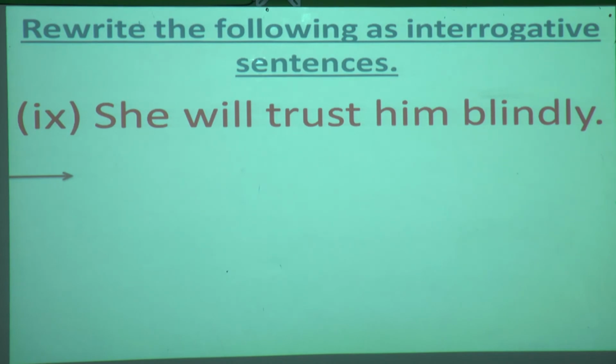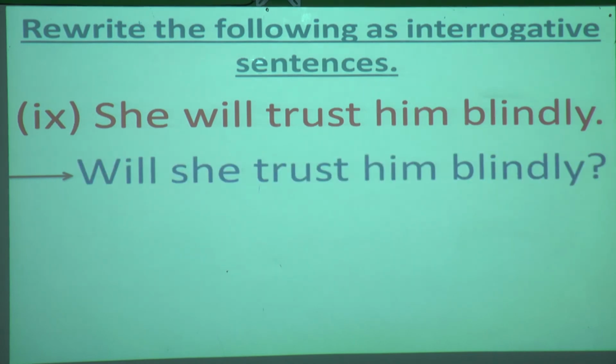Next, the ninth one is there. She will trust him blindly. So we will shift the first verb will before she. So what is the answer? Will she trust him blindly? As she is a pronoun, we can't make it capital, we have to write it in small. Only W will be capital.